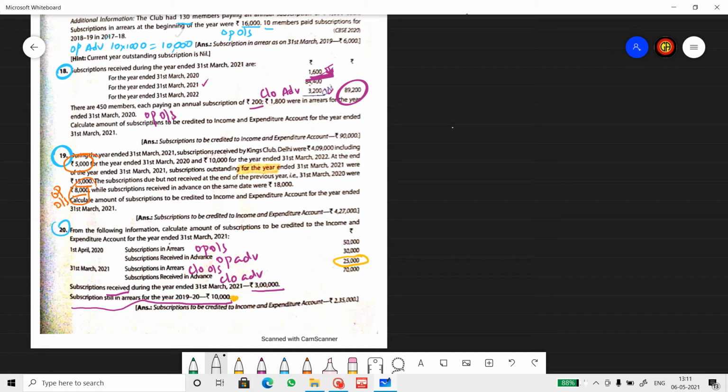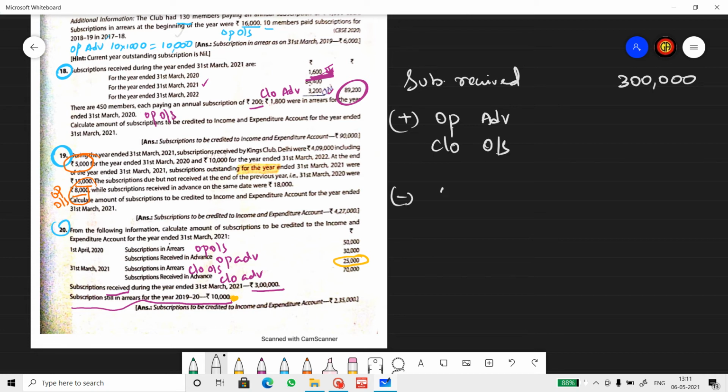Yeah, so let's do the working. Subscription received during the year, which is 3 lakh rupees. Add opening advance, closing outstanding. Subtract opening outstanding and closing advance.